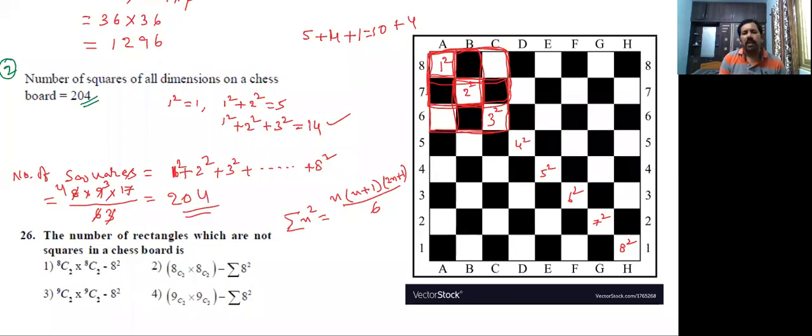These are the number of squares on a chessboard.